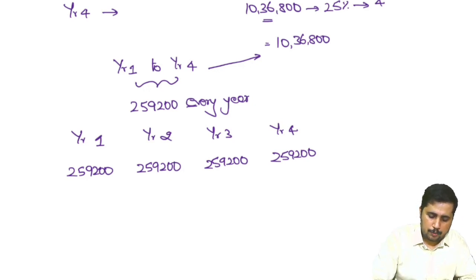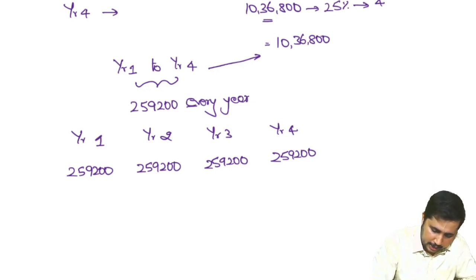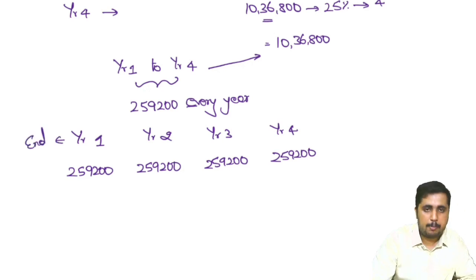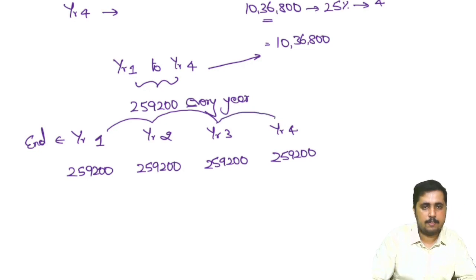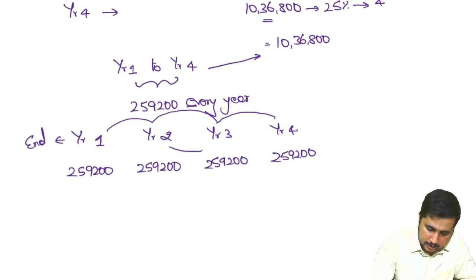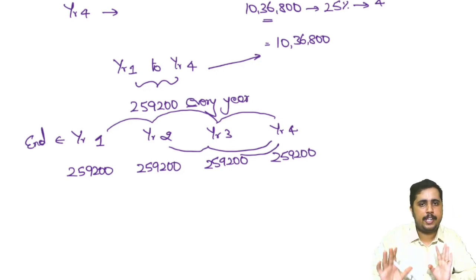However, 259,200 what you are keeping aside at the end of year 1, will you be paying it in the very same year? No, you will be waiting for 3 more years to do it. This is year 1 end, correct? And this will be year 4 end, which means there is a gap of 1, 2 and 3 years. So there is a 3 years gap. From year 2 if you consider, there are 2 years gap. Year 3, there is a 1 year gap. Year 4 end you are going to pay the actual.